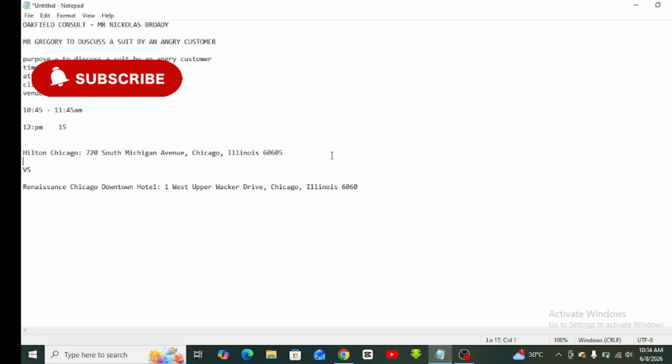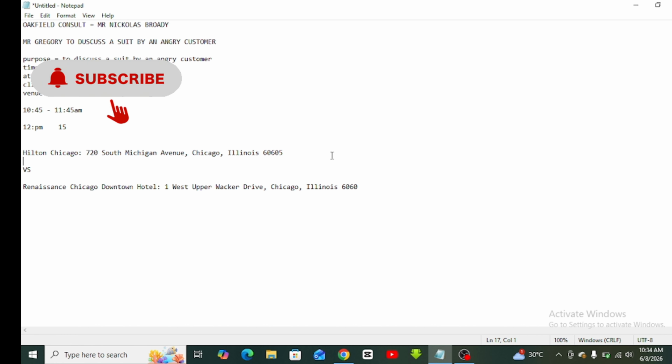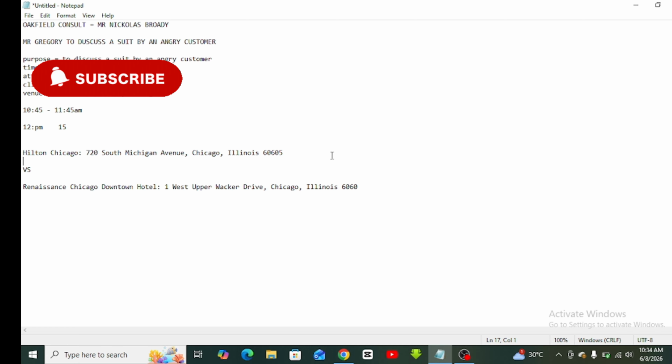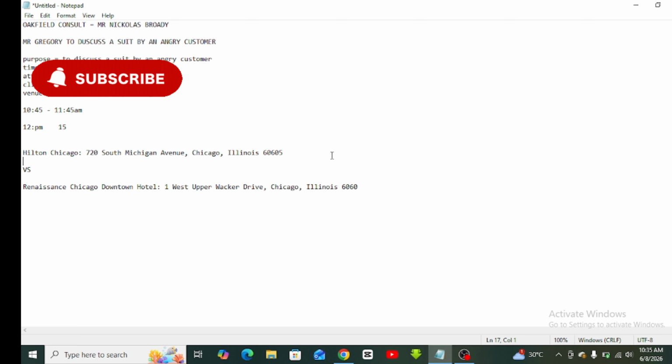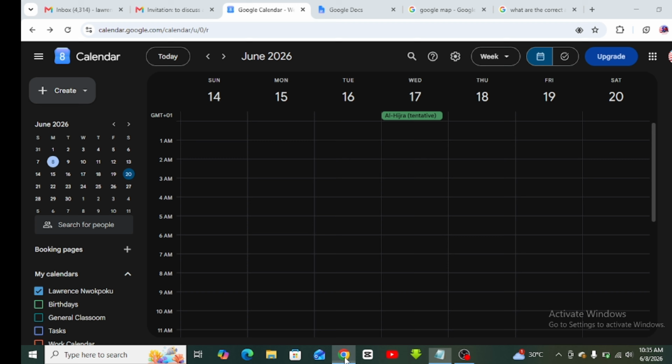When you use Google Map, you add two addresses: the address of where you are going and the address of where you are coming from. Right? Your address, where the pickup station is, and where you are going. Abi? So in this case, we are going to add Hilton Chicago, which is where my boss was having the first meeting with Mr. Gregory, and the Renaissance Chicago Downtown, which is the address of the place he's going to have a date with his girlfriend, Abby. So let us go to Google Map and try this.